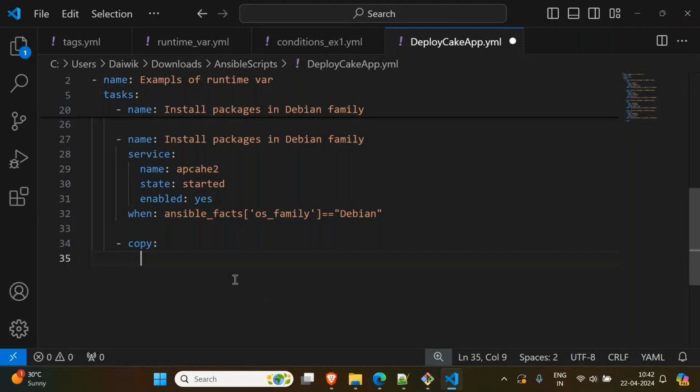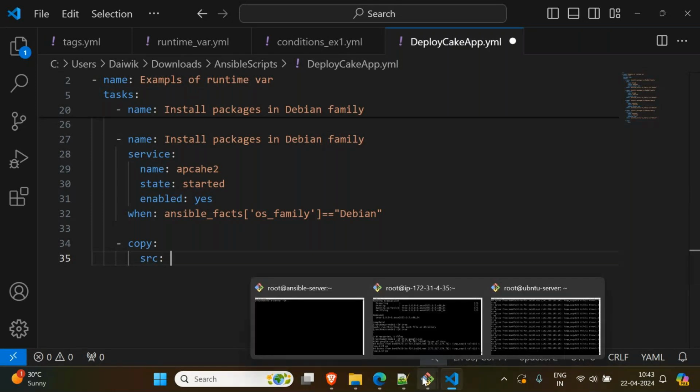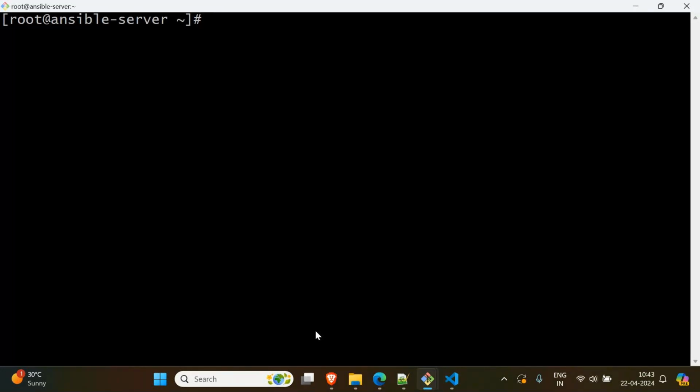Okay, what is the source? You know the source, right? What is the source? Source is here, ls. It expired. One moment please. Two more minutes please.